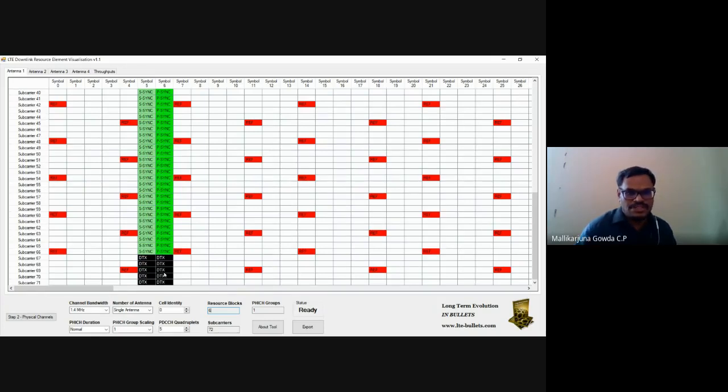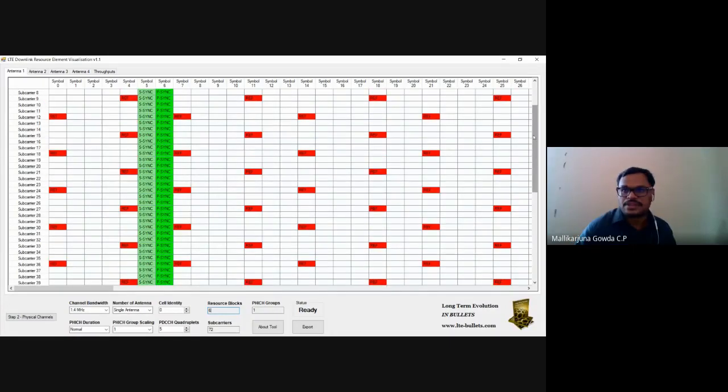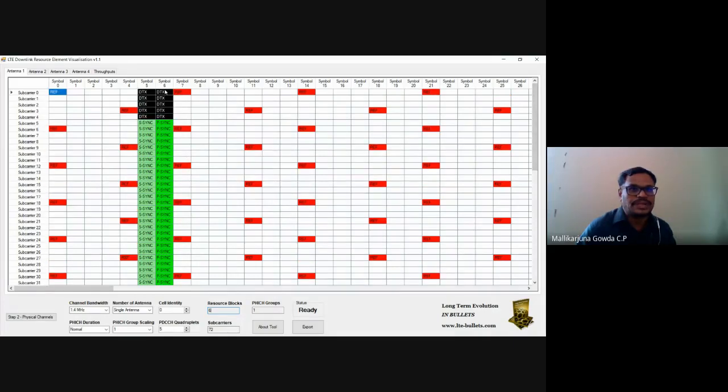I hope you got this clarity. Out of 72 subcarriers, S-Sync and P-Sync will be using 62 subcarriers. Top 5 and bottom 5 subcarriers are unused. That is what I have shown here.